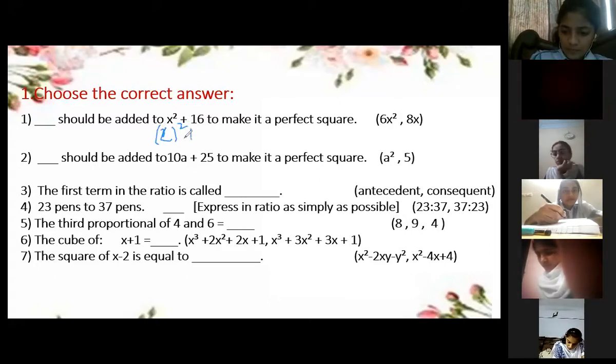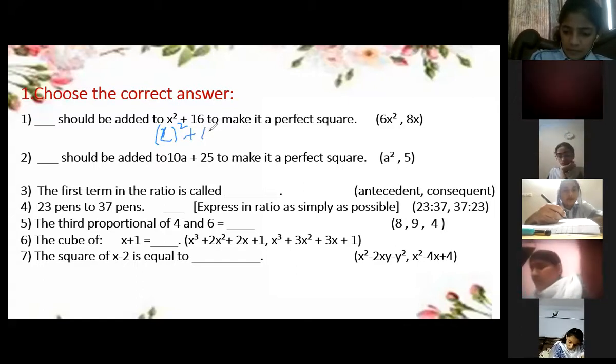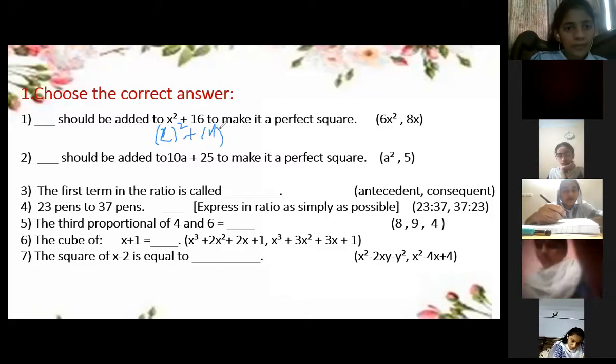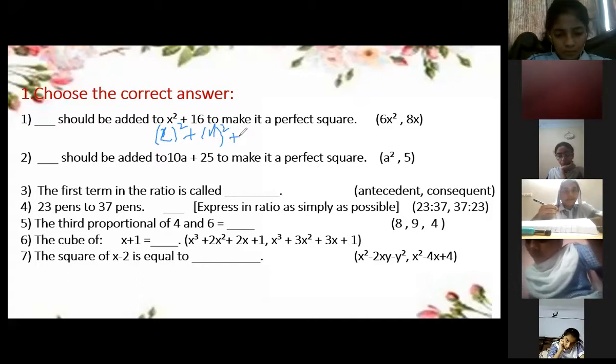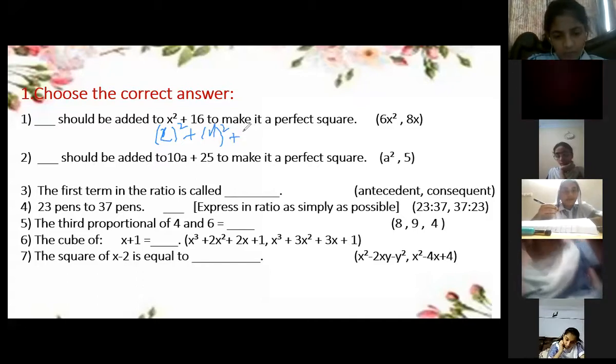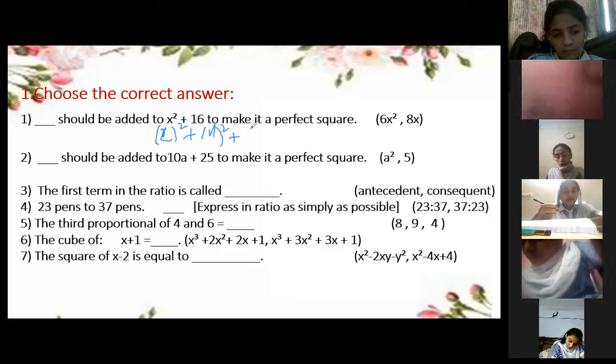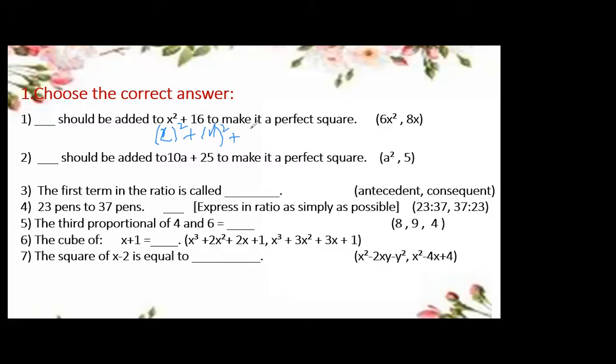Aisha, what about 16? 4 square. 4 whole square. That means what we needed over here, Aisha? y. We want this term is x square, this term is y square. So what we need over here, which term is needed? 2xy, right?